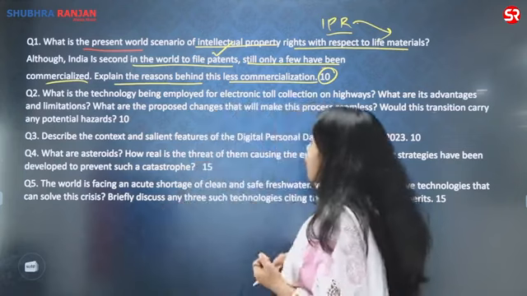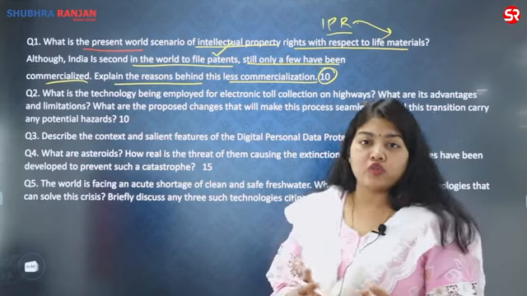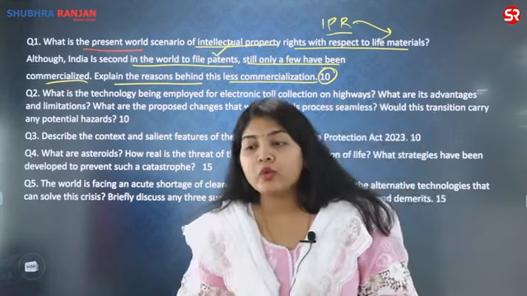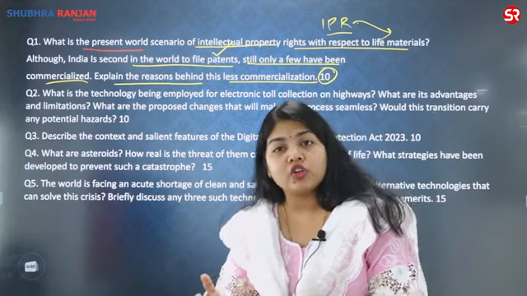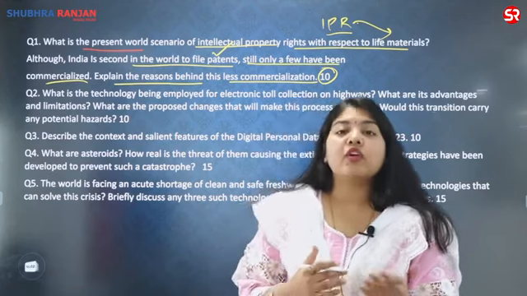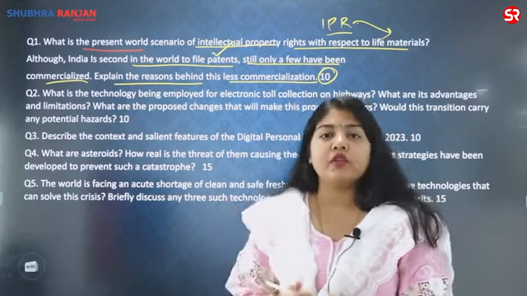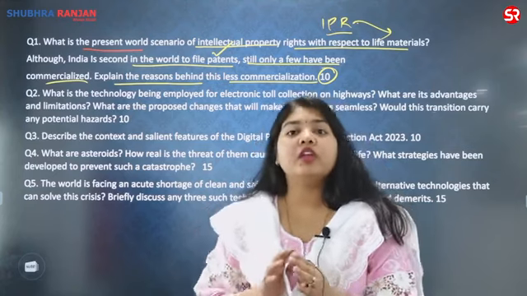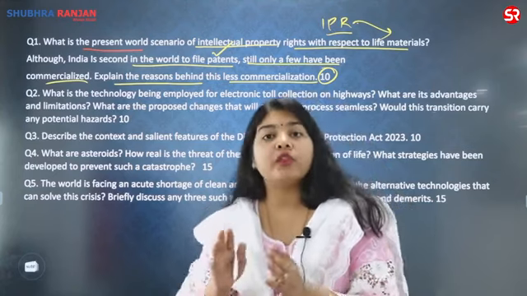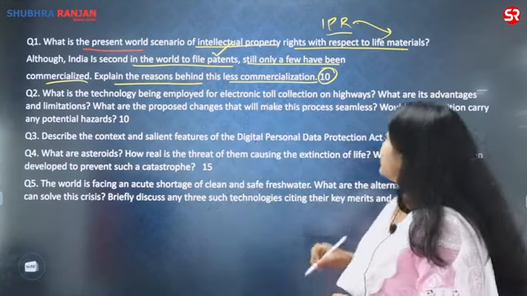So a lot has been done on the government front also, that India files more patents, whether it is the initiative taken in the educational institutes or among the different organizations also. We will see this when we discuss this question. So this topic was in the news, but clubbing it with biotech was a good surprise element.